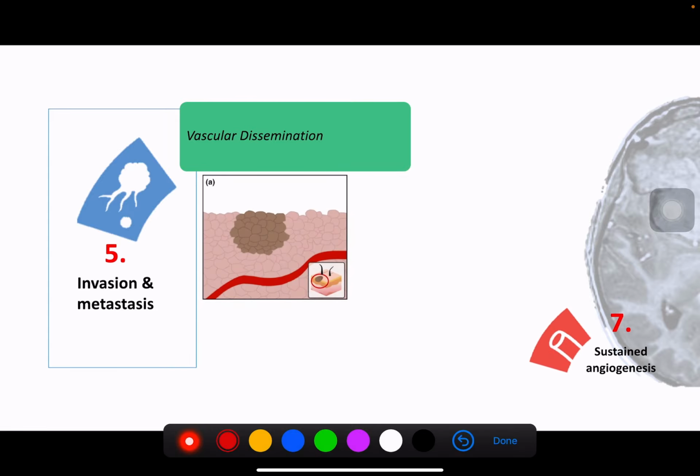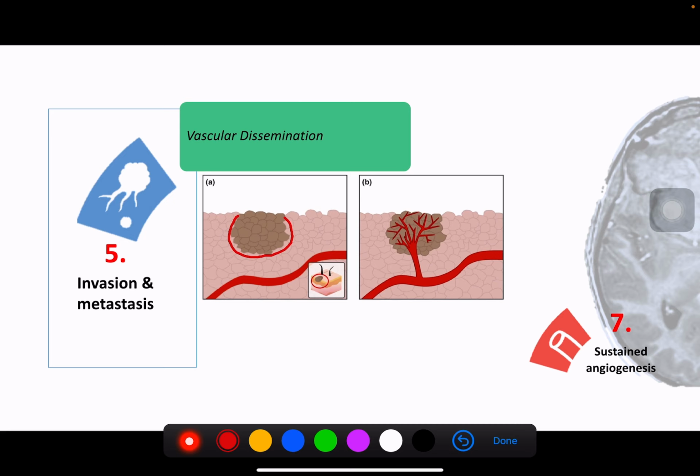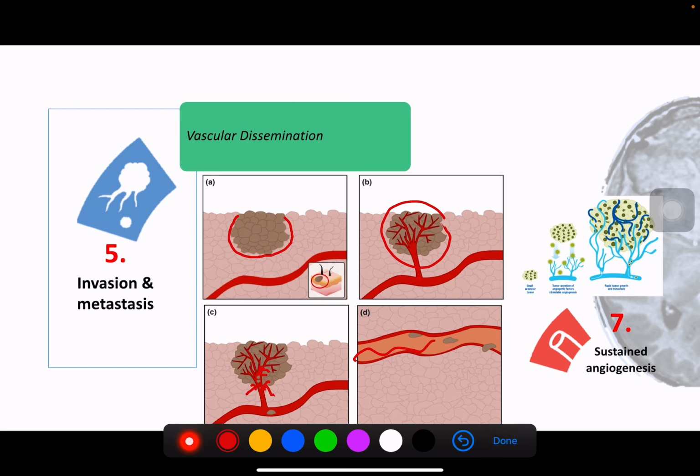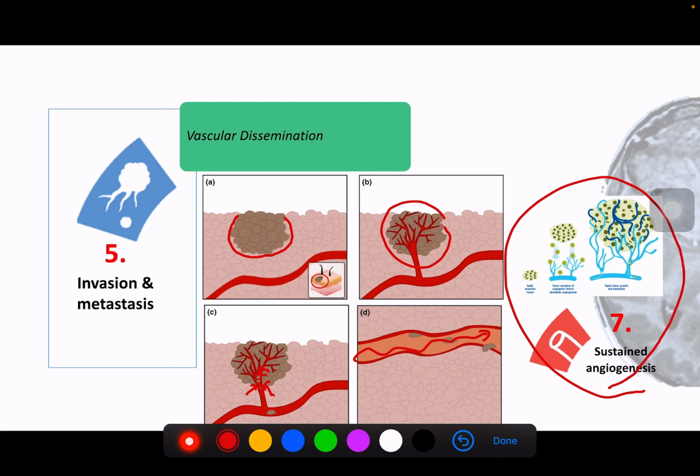Okay, next is vascular dissemination. First, what happens is the tumor has already invaded into the stroma. Then the blood vessels nearby the tumor will start to grow into the tumor. Okay, and then there will be seeding of the tumor cells inside the new blood vessels, and this will then move along in the blood. And this is all helped by hallmark number 7 of cancer, which is sustained angiogenesis. I will tell you that later.